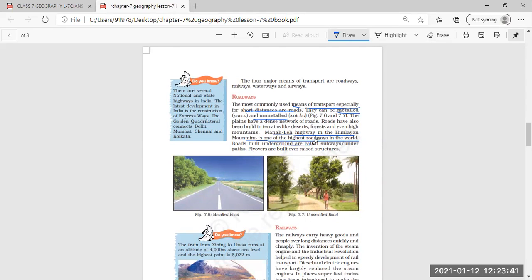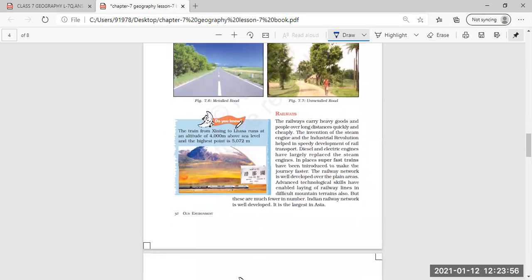Then underground roads are also built, which can be called subways or underpasses, and flyovers can also be built on raised structures. Whichever roads are built on raised structures are called flyovers. After roadways, we have understood about the railways, which are also a very important means of transportation, which carry